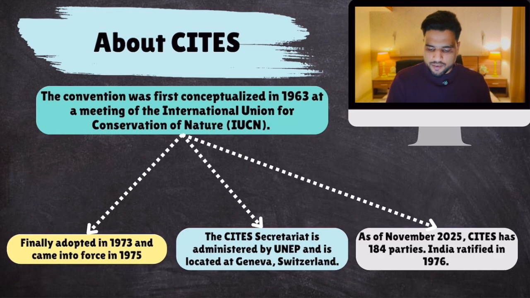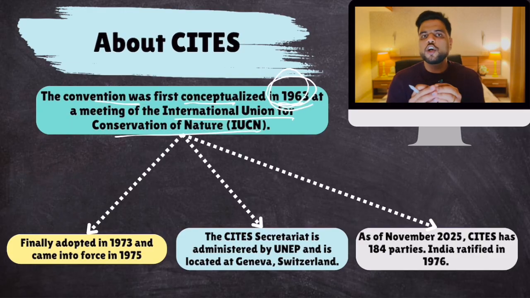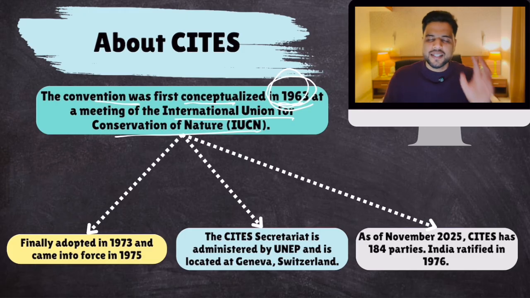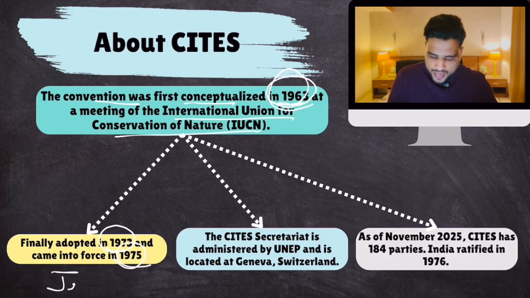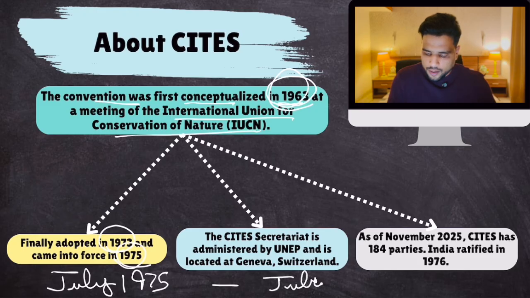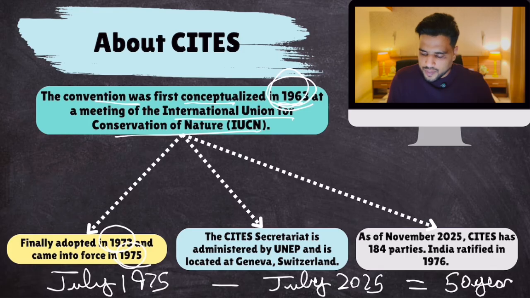So the convention was first conceptualized in 1963 at a meeting of the International Union for Conservation of Nature, the IUCN meeting. But back in 1963, it was just conceptualized. It didn't come into force, or it had no shape. It was finally adopted in 1973, and it came into force in July 1975. And in July 2025, it completed 50 years, its 50th anniversary. That is why we are talking about it. That is why it becomes important for us to know about it.